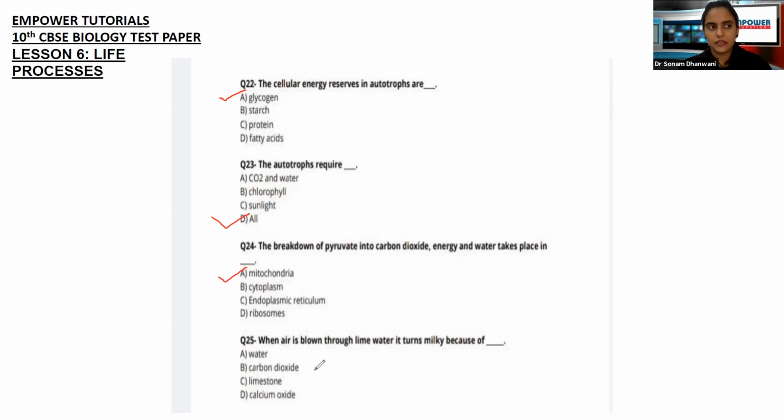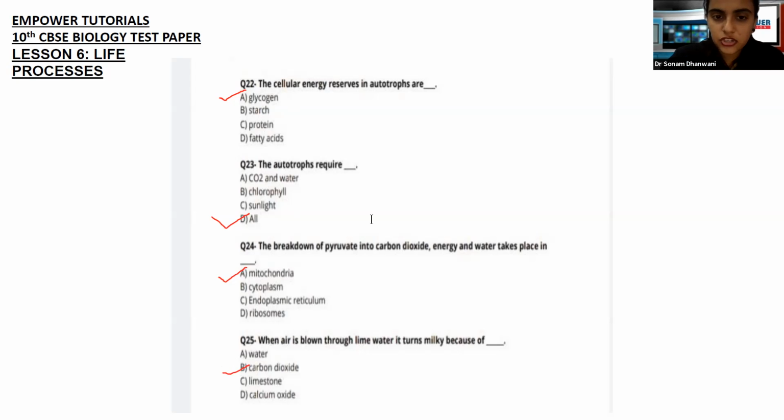We light a candle. When we blow it, the candle will go off. Why does it go off? Because of which gas does it go off? When we are blowing, what are we exhaling? We are exhaling carbon dioxide, right? So carbon dioxide is causing the candle to blow off. Similarly, it is going to be the carbon dioxide here as well, which is turning the lime water milky.